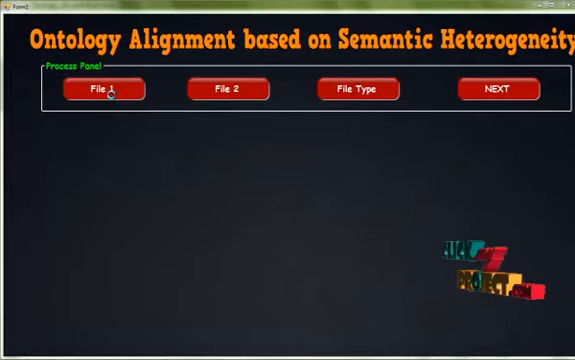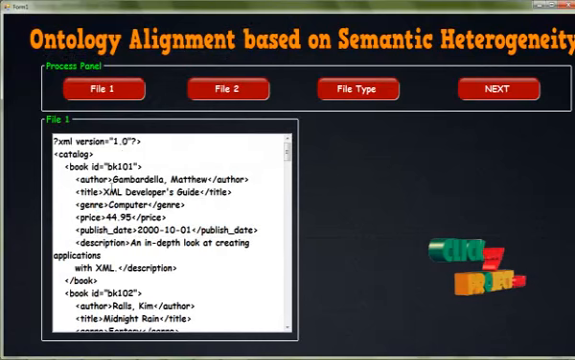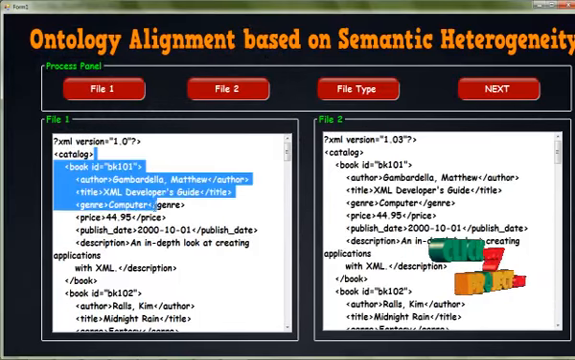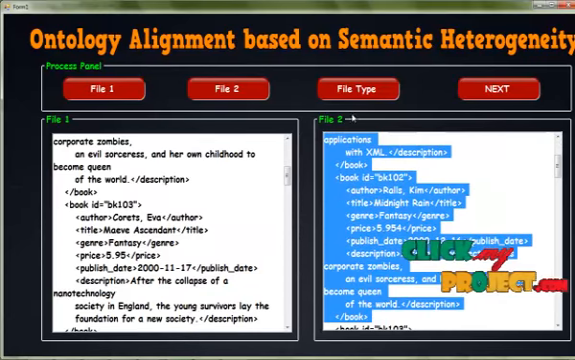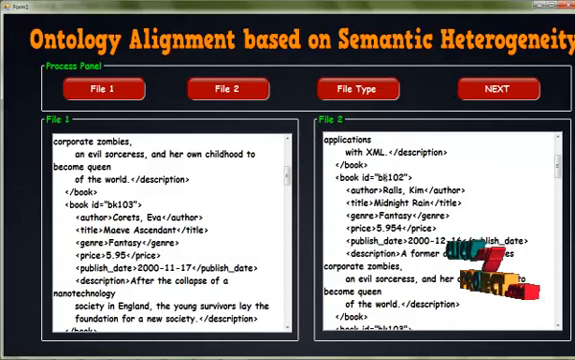Then click file 1, then select the book 1 XML data file, then click open, and it automatically shows our XML data. Then file 2, this is book 1 XML data, the XML data file for our process. This is the file type, and it is automatically converting our file type to an OW file, the XML to OW file conversion.